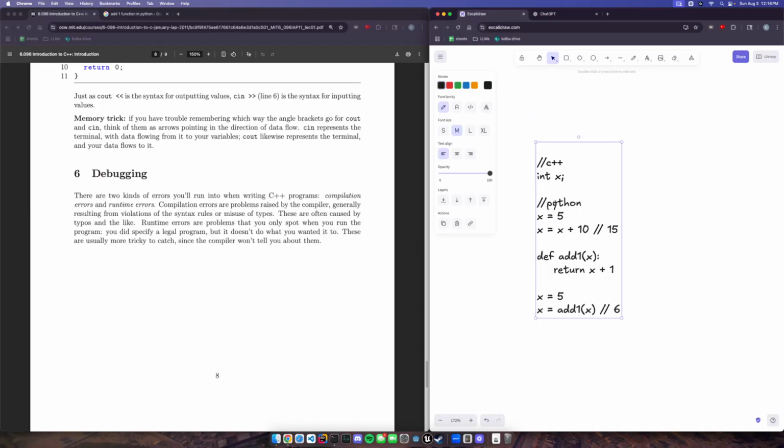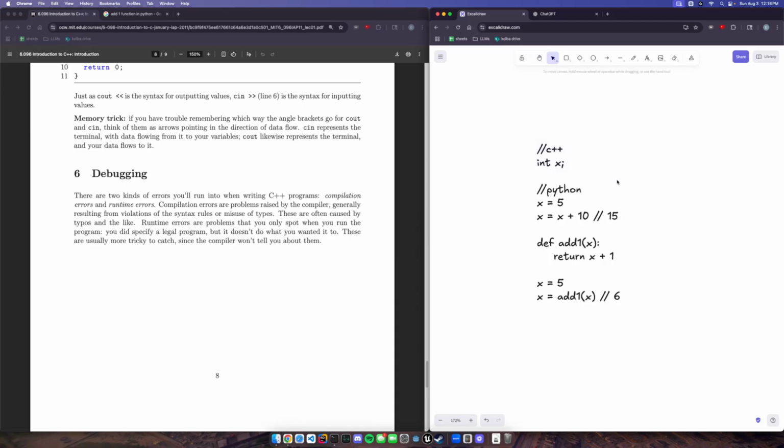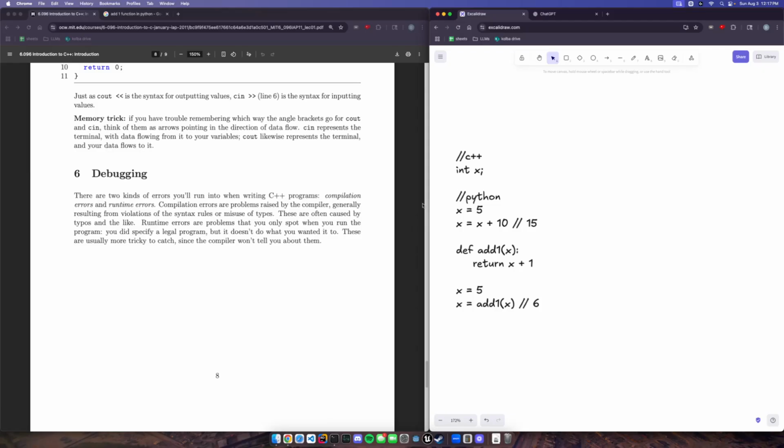So different languages have different ways of structuring things and different rules behind what's allowed to be compiled and what's not. C++ is pretty strict. It's closer to what you're seeing the computer actually doing. Okay, so then what's a runtime error? If that's a compilation error, what's a runtime error? These are a bit trickier, and they usually represent things like bad memory allocation or bad memory accessing.